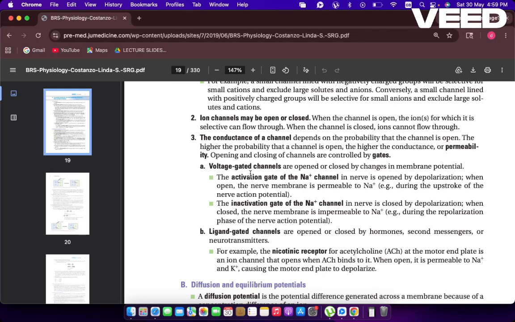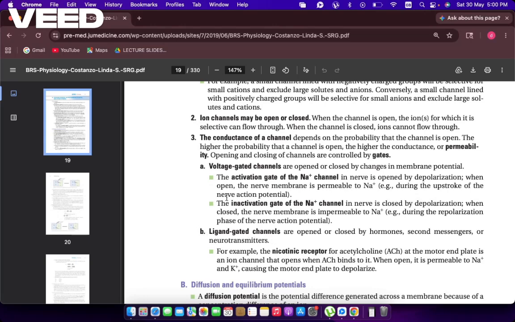Whenever the ion channels are open, they allow the permeability of a particular ion, and whenever they are closed, they don't allow any ion to flow through that channel, right? So the conductance of a channel involved in the movement of a particular ion is of two types, whether it's a voltage gated channel or a ligand gated channel.